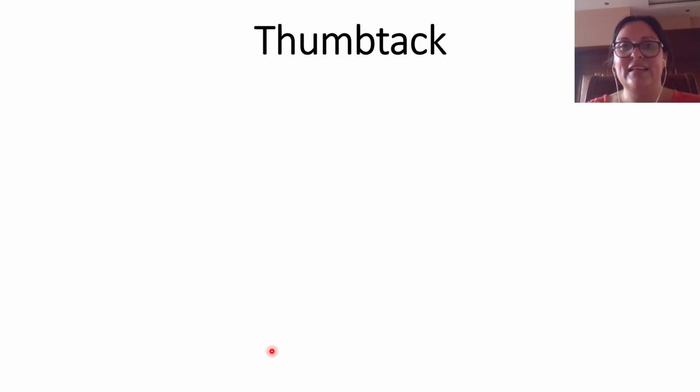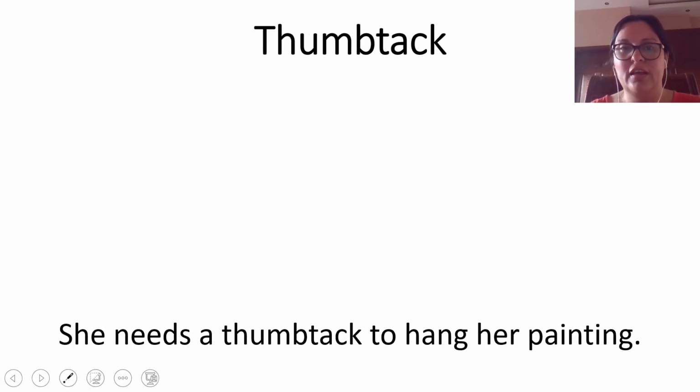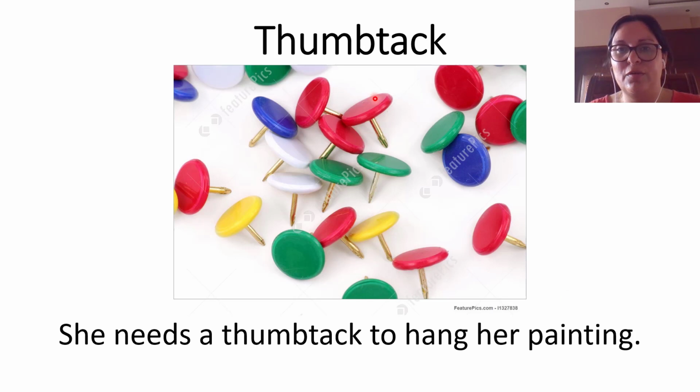And now, guys, the other word, thumbtack. Tack is a little thing that you use to hold something. Look at the picture in here. These ones are thumbtacks. This is a thumbtack. All these ones. She needs a thumbtack to hang her painting. So these ones are used in bulletins, right? To hang some papers on the bulletin.